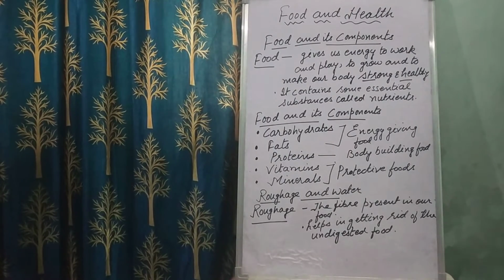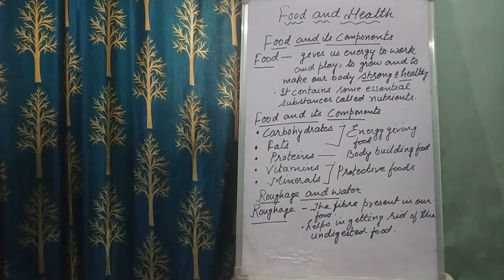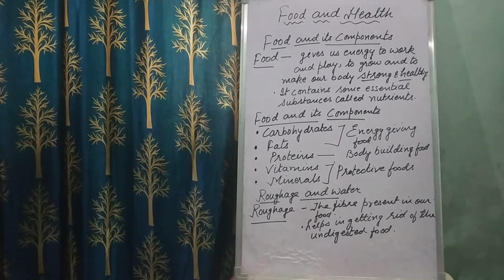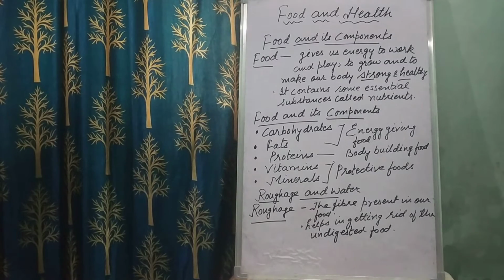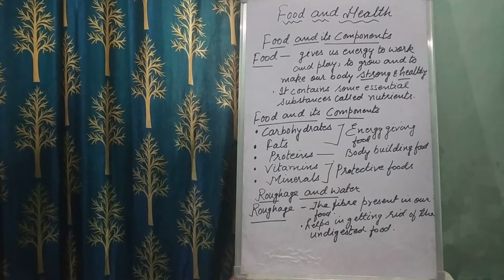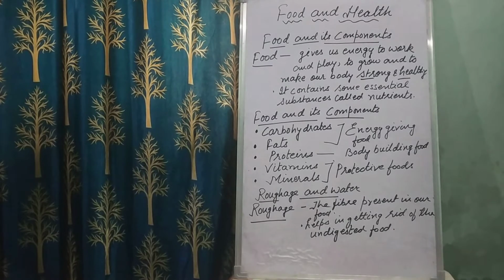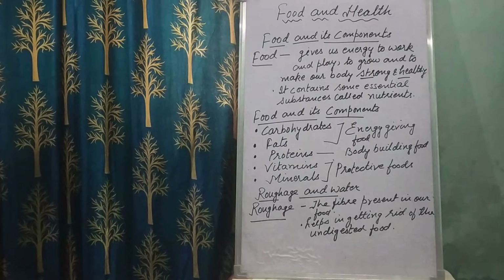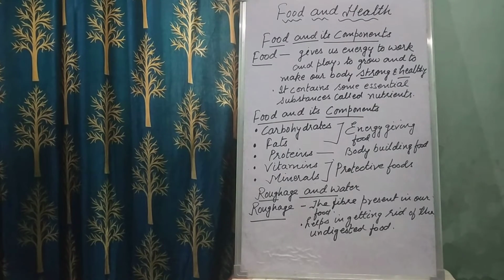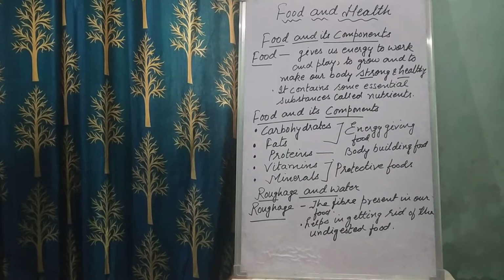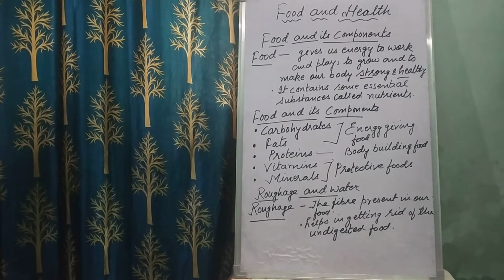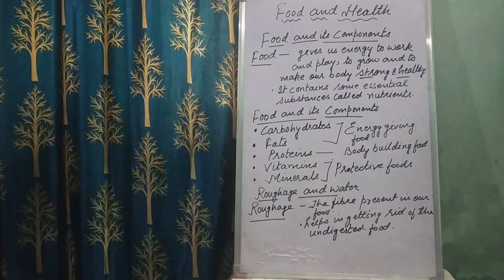So food, see children, food gives us energy to do work, to play, to grow and to make our body strong and healthy. Okay, so children, all living beings need food. We all need food. Why? Because this food gives us energy for doing a lot of activities like studying, playing, walking, talking. And some of the energy is also used to help us grow and to make our body strong and healthy. So it contains some essential substances called nutrients.